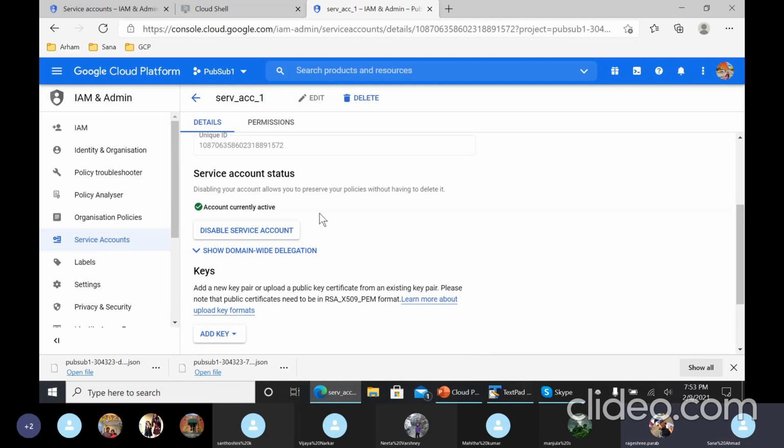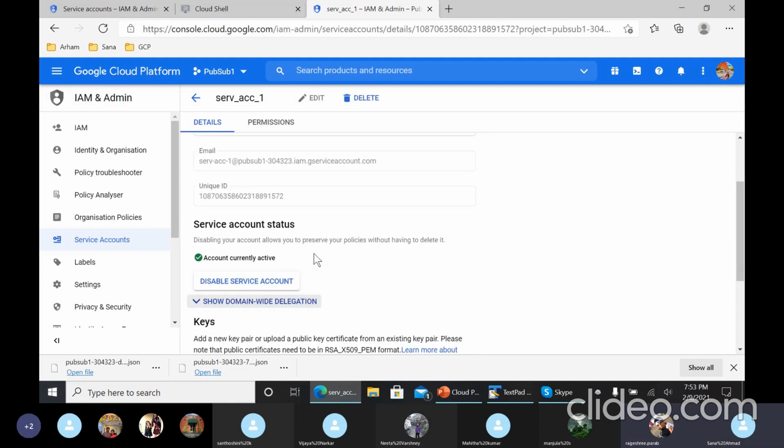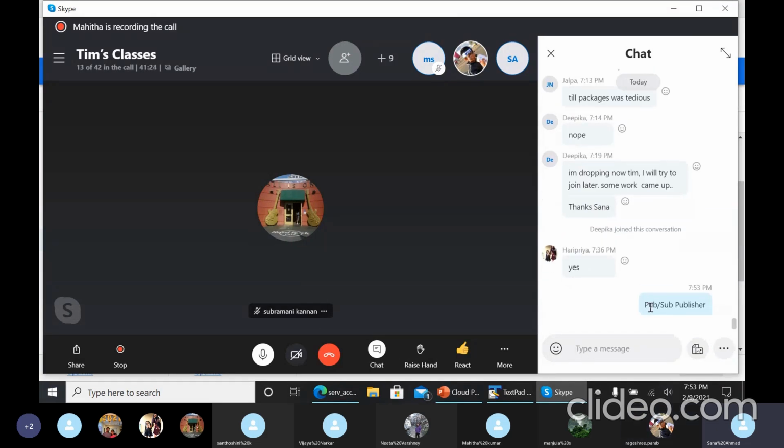Yeah, so there you have to select two roles: Pub/Sub Publisher and Pub/Sub Subscriber. Yes, but I cannot see Pub/Sub Subscriber. You have to scroll down, right up till half of this at least, and then scroll down. Then you will see it. Or just type this entire thing. It's not PubSub Lite, it is PubSub.